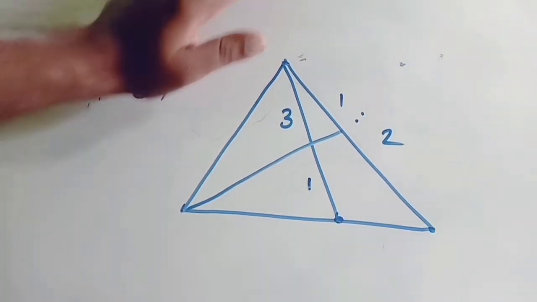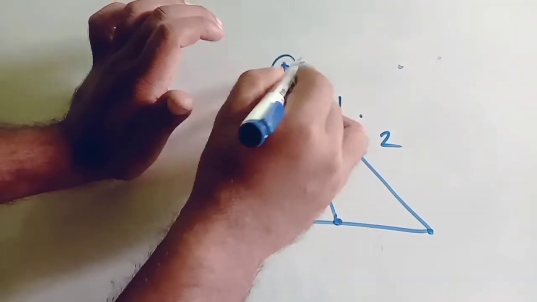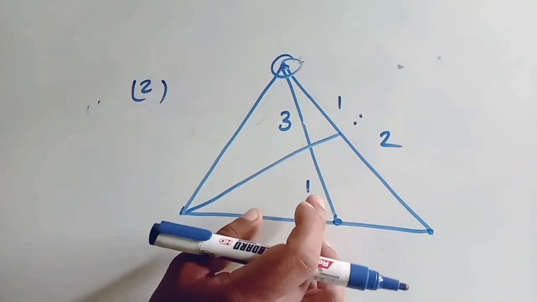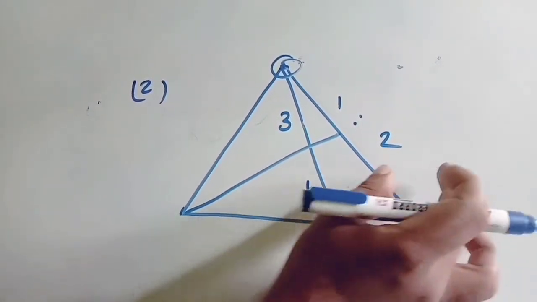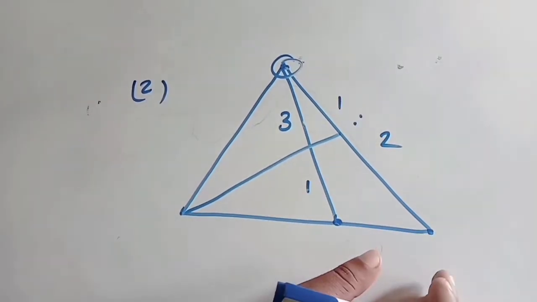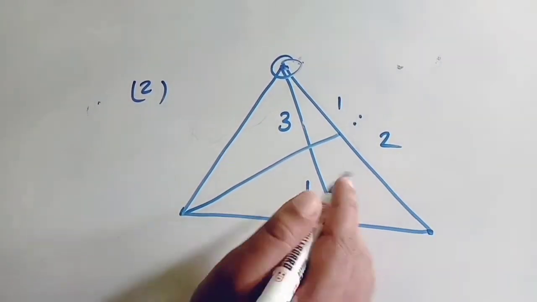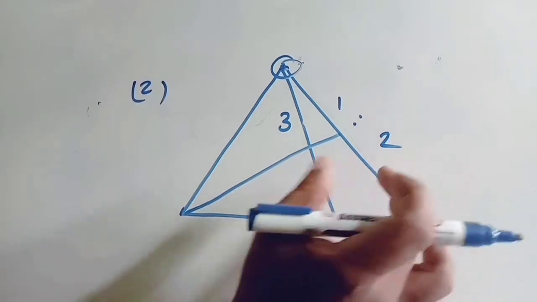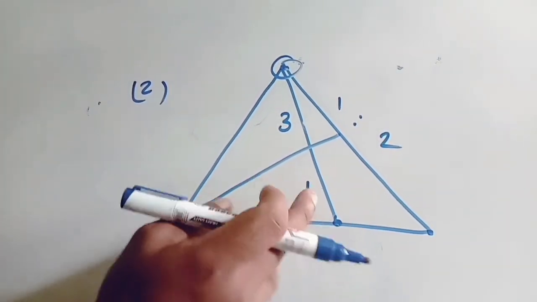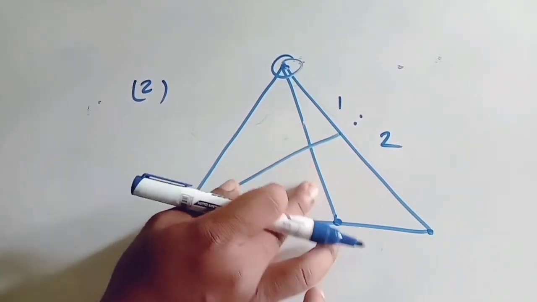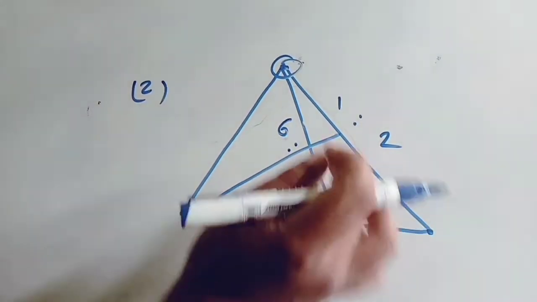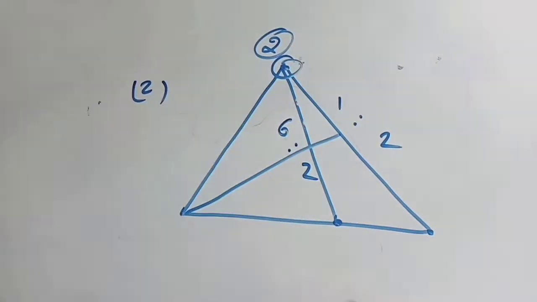Okay, now tell me, this point is the common point. Obviously, for these two things, this point is the common point. This point will be decided by these two weights. Yes or no? Now this weight, how much? I have to change this 1 into 2, because I have to match these two things. So let us change the ratio into 6:2.